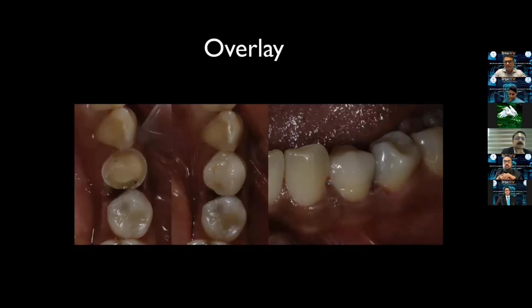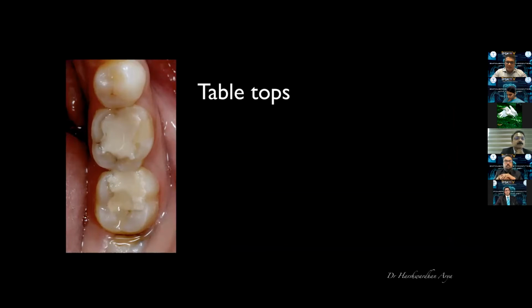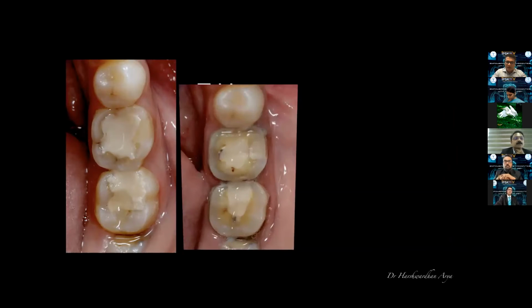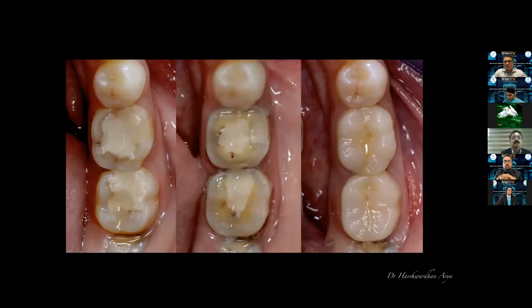So even in the aesthetic zone, we can now go ahead and place these partial coverage occlusal restorations. So the last case here, we have two posterior teeth sealed with glass ionomer, which I really do not like as a post-endodontic material. So I replaced that with composite. And we have the entire peripheral margin in enamel. And this is the final result that you get from a lithium disilicate restoration placed.